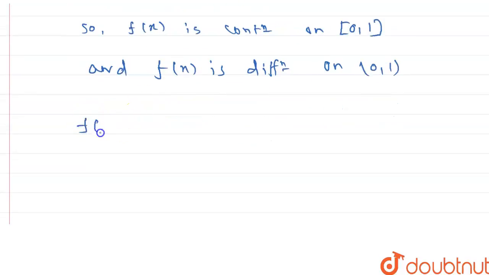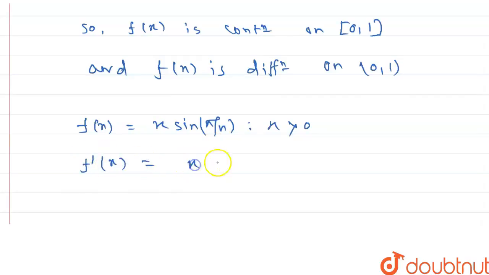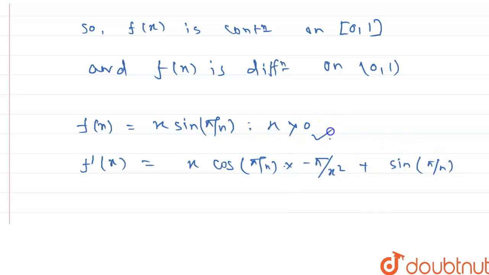If f of x equals x sin pi by x for x greater than 0, so f dash x equals x cos pi by x into minus pi by x square, plus sin pi by x. Here x not equal to 0 because x greater than 0. So f dash x is defined clearly.